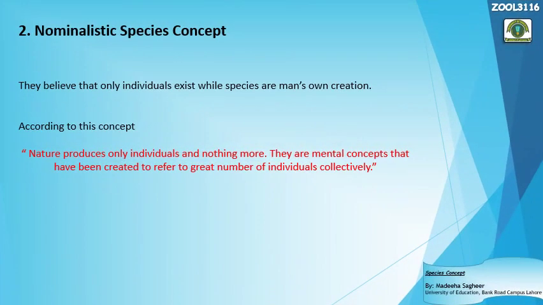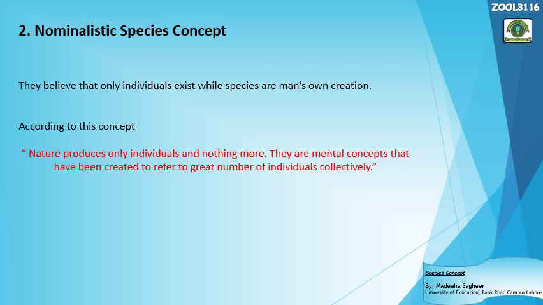Okay, the second kind of species concept is the nominalistic species concept. This concept was very popular in France in the 18th century, and still it is used by some botanists. Some botanists still use this concept while classifying plant individuals or different kinds of plants.